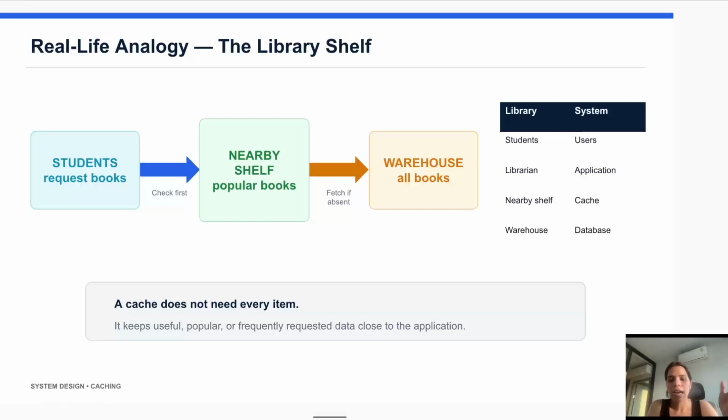So similarly, the cache does not store all the data at the same time. It stores data that is very useful and needs to be served to the user frequently. So this is the core idea about how caching works in the real world example.